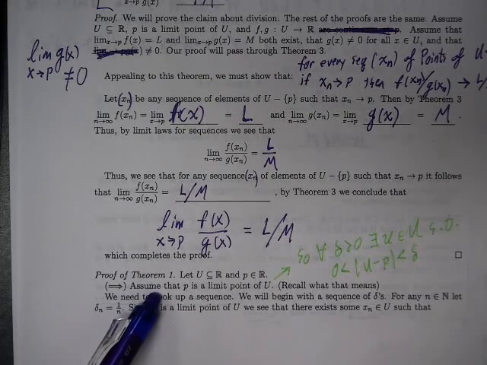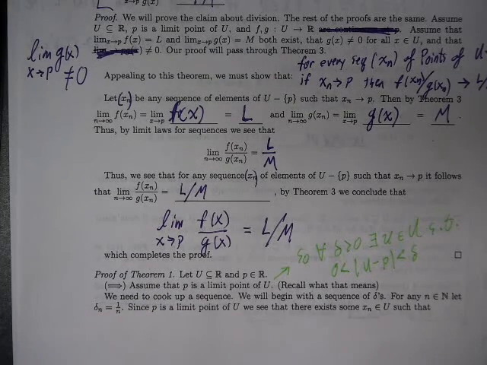So that's what we know. I need to cook up a sequence of elements of the domain U that are different from P, which converge to P. And to do that, I'll start with a sequence of deltas. So let's let delta n be 1 over n. Is that a positive number? Yeah, 1 over n is positive, right? Good.